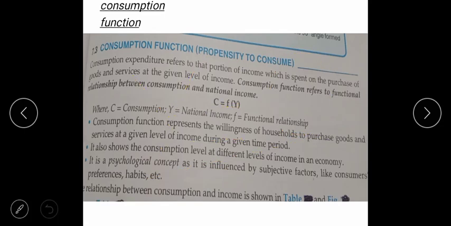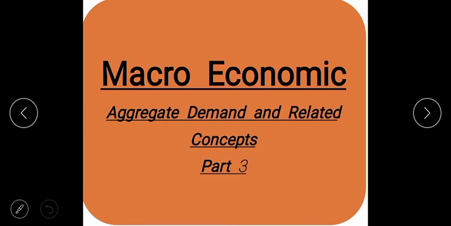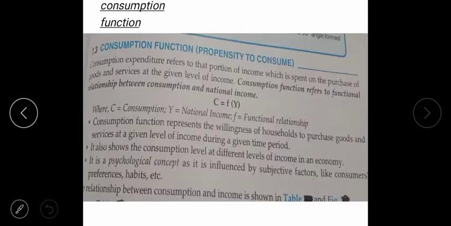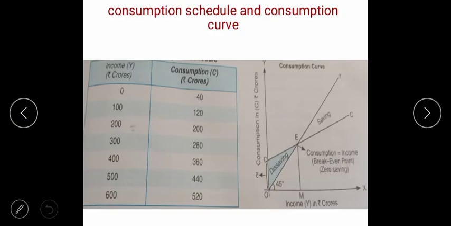Now the second point, children, slope of the consumption curve. See, again we will go back. This is the consumption, right? CC, why is CC positive?